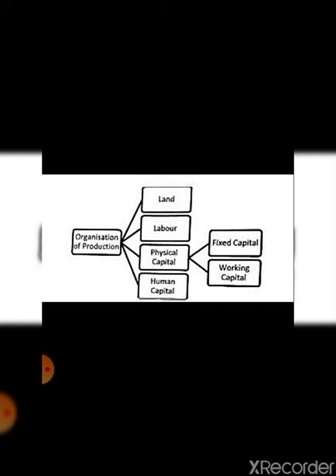ठीक है? फिक्स्ड कैपिटल की डेफिनेशन में क्या आएगा? The things which can be purchased once and can be used for production over many years. The examples of this can be tools, machine, building. और working capital क्या होता है? The capital which is required to meet the day-to-day operations of a business. What are the examples of that? The best example of that is raw material and money in hand. ऐसा तो नहीं है ना कि एक साथ purchase करके रख लोगे आप raw material, क्या करोगे?